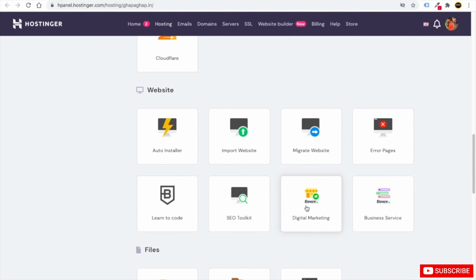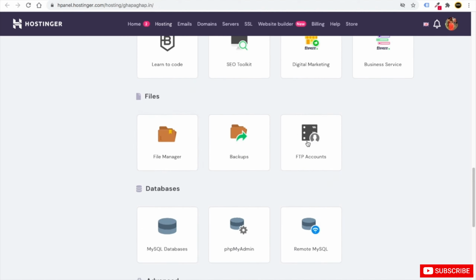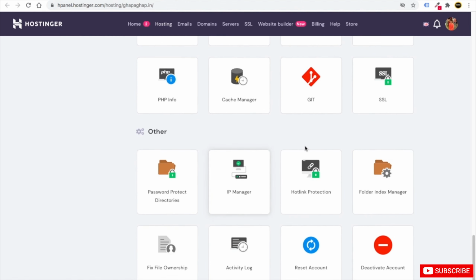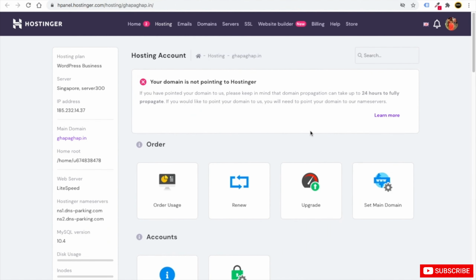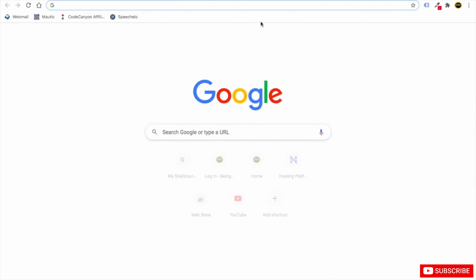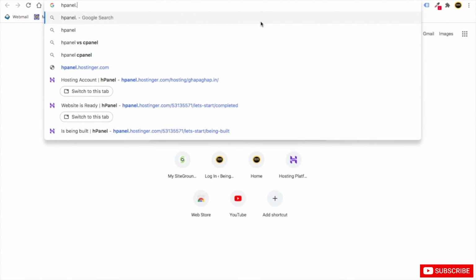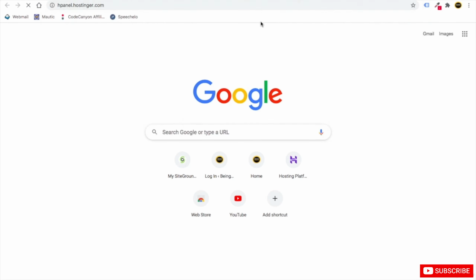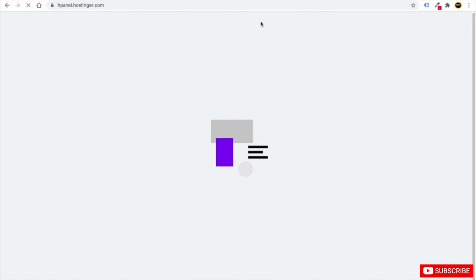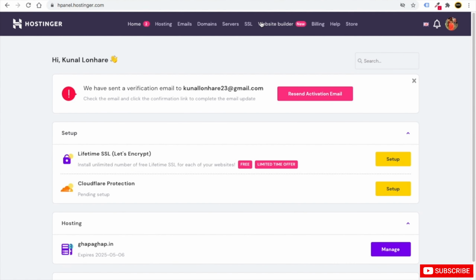Okay, so here you have digital marketing, and there are many other options which you can go with in the Hostinger panel. Whenever you want to visit your Hostinger hosting again, you just need to search hpanel.hostinger.com, then click on enter. You will go to your Hostinger panel again. Okay, so this is the thing I want to teach you.